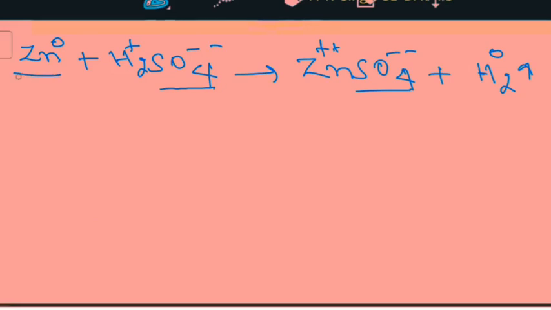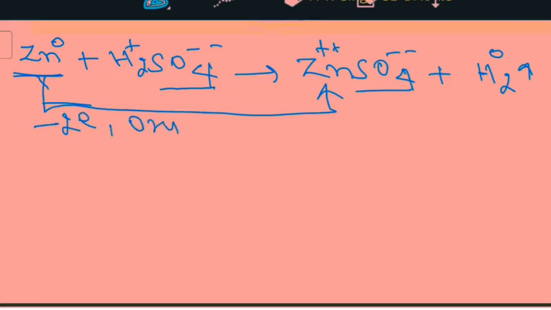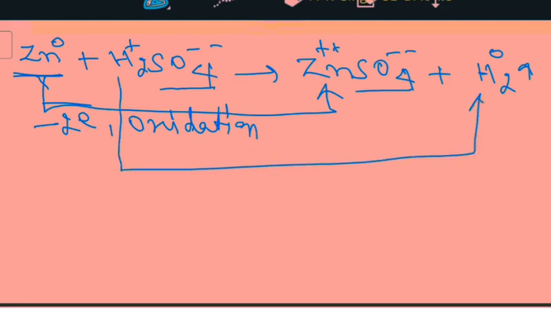Because zinc is oxidized from 0 to plus. So zinc shows here an oxidation reaction because it loses electrons, and loss of electron is called oxidation. And now hydrogen gains that electron and converts into H2. So it shows a reduction reaction.